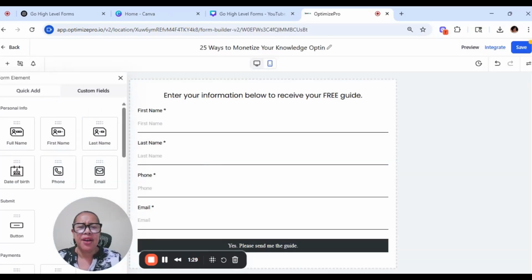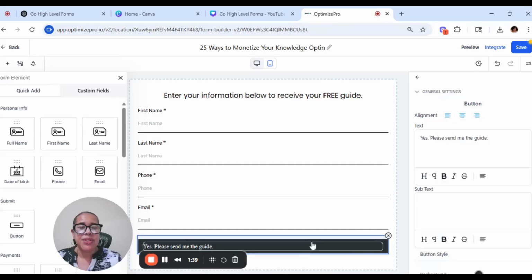So I built the form, and folks have to enter their first name, last name, phone number, and email address, and then they press the submit button. Now, what you want to do is click on the submit button. It's not very clear and obvious where people will go after they click on it.